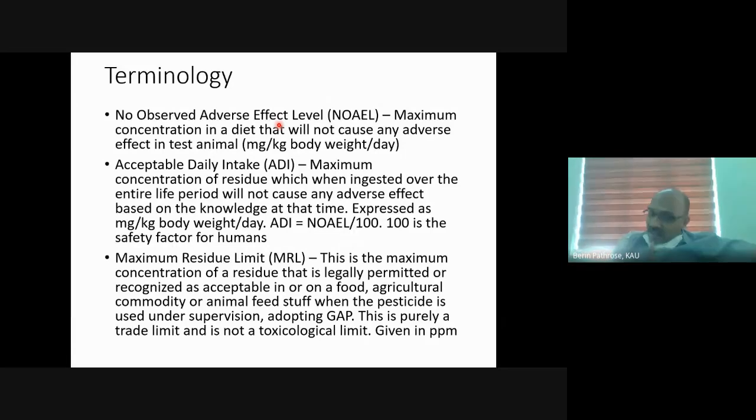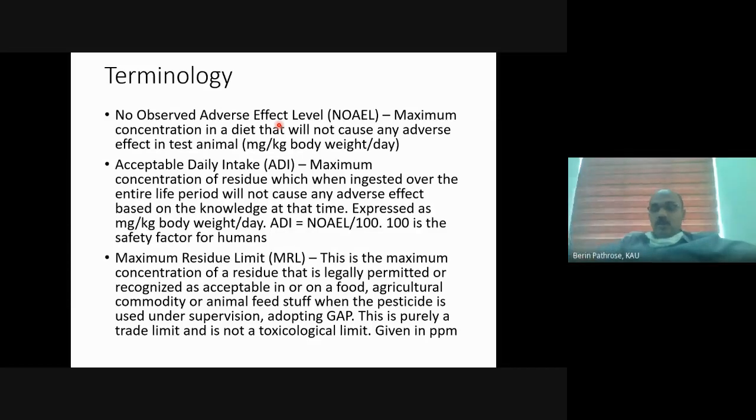Because this is a national registration. Every pesticide is registered at the national level, not at the state level. If a pesticide is registered in Kerala, we can't say that we conducted trials at 2 or 3 locations and this is the maximum possible residue, because a pesticide is always registered for the entire country. So what we are saying is, this is the maximum possible residue of that pesticide.